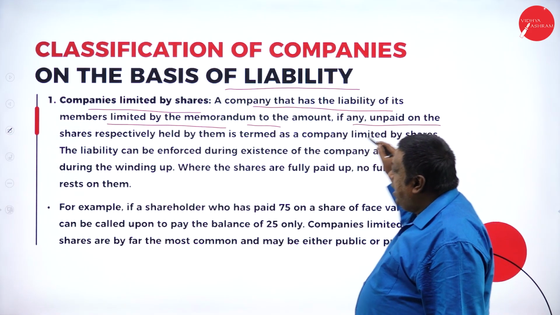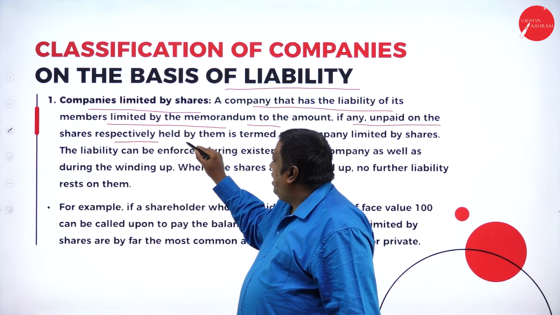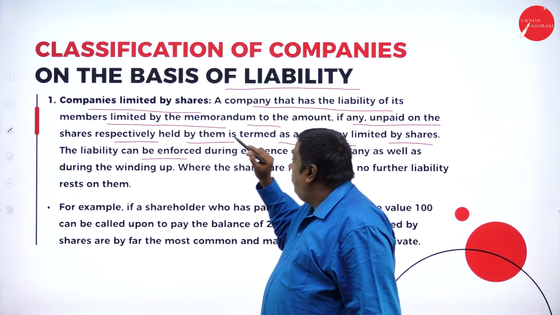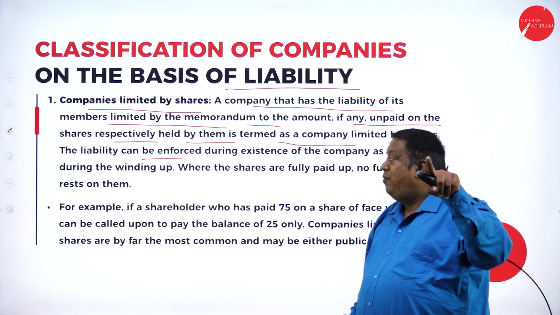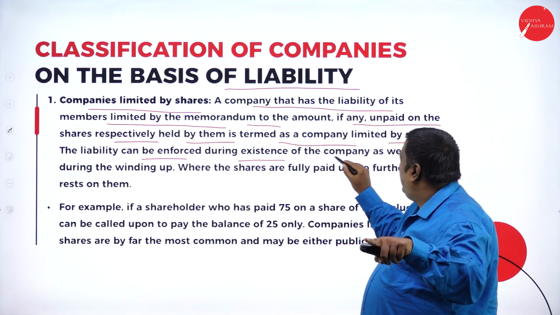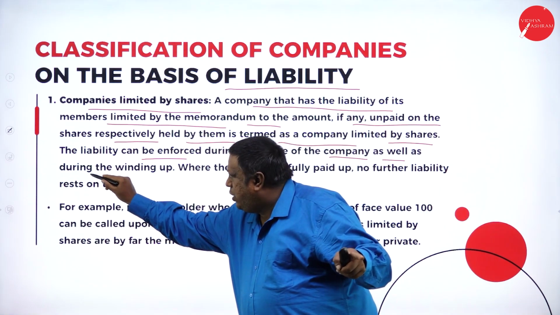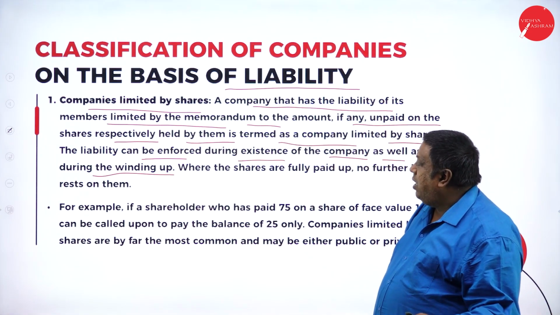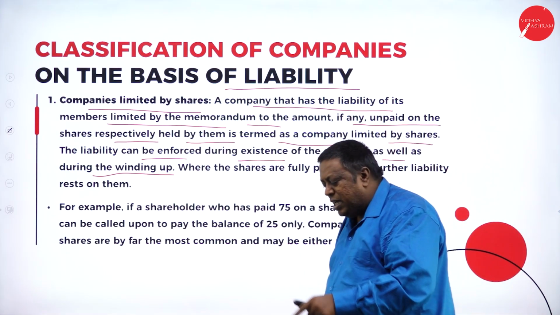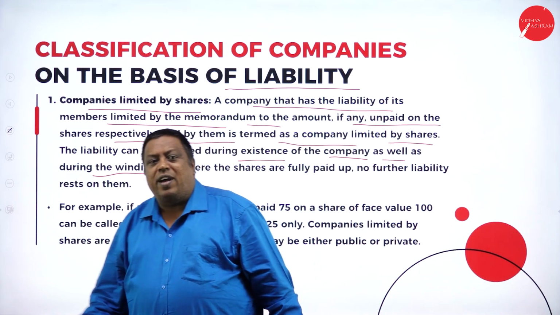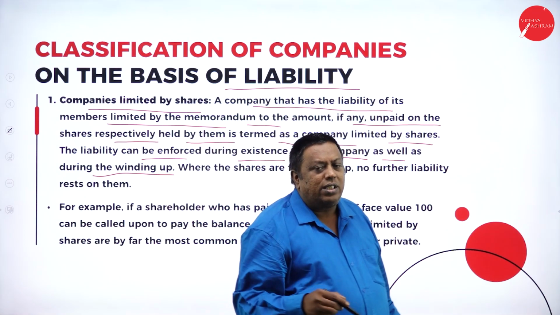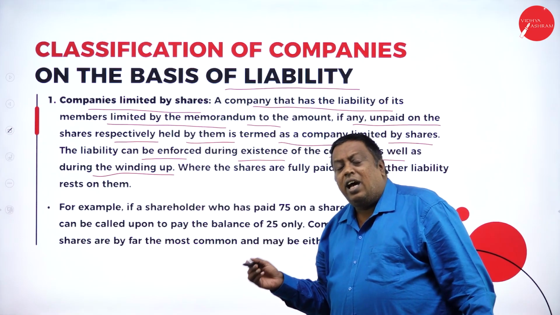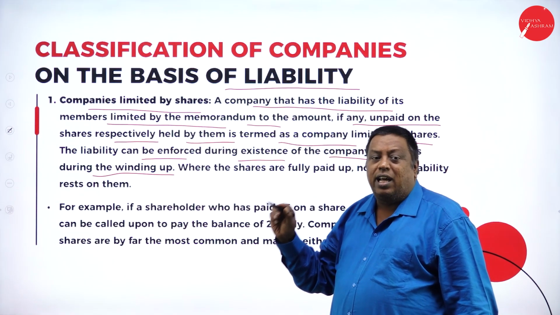If any amount is unpaid on the shares respectively held by them, it is termed a company limited by shares, and the liability can be enforced. The liability can be enforced during the existence of the company as well as during the winding up of the company. At the time of having business in the market, what liability is there, what unpaid shares are there, and how to raise the amount on the unpaid shares.